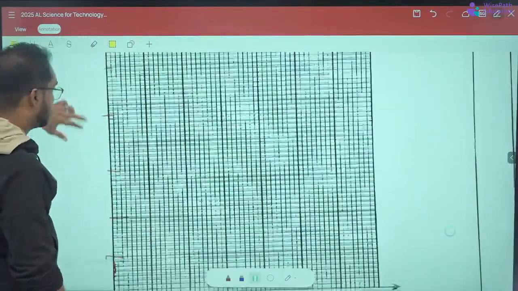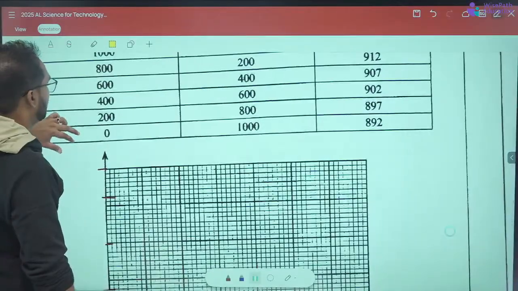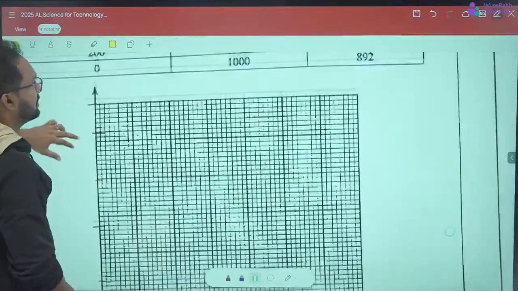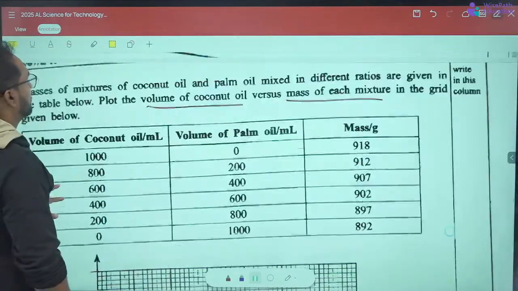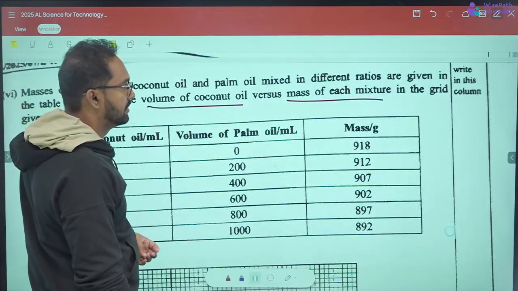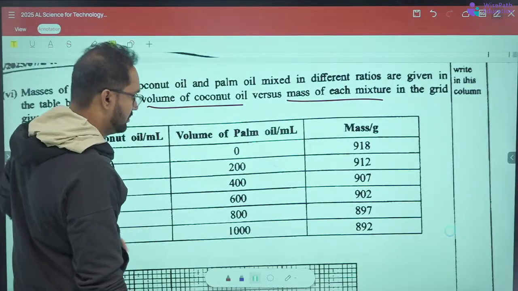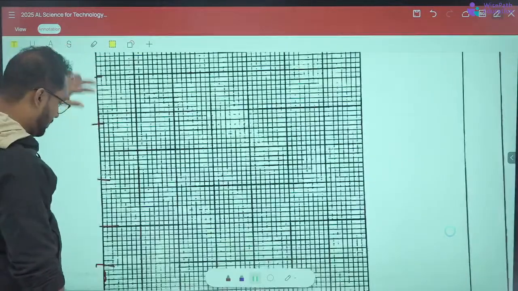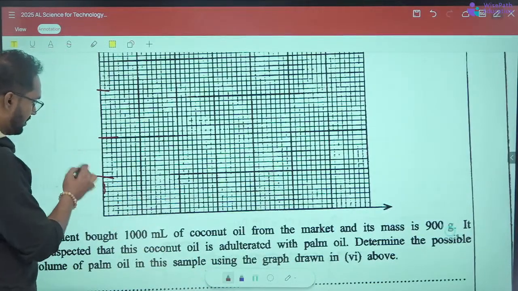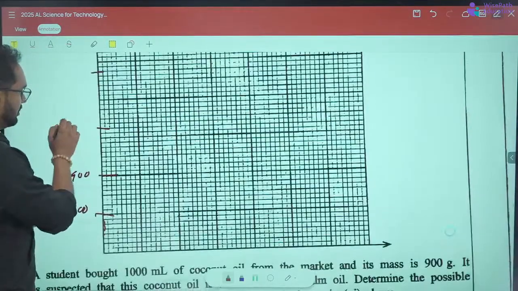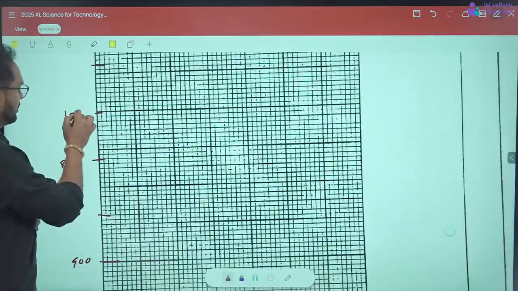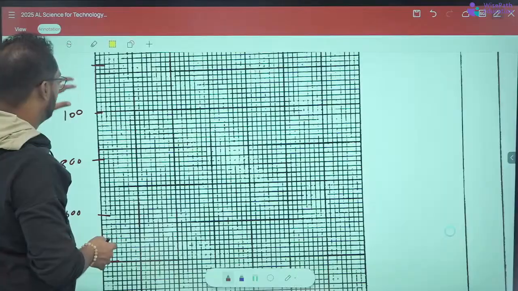Make it start from 0, and take the volumes as 200, 400, 600, 800 and 1000. Does it mention the axis? No need. Plot the volume of coconut oil versus mass of each mixture. So it's 200, 400, 600, 800 and 1000, and there are 6 of them here.